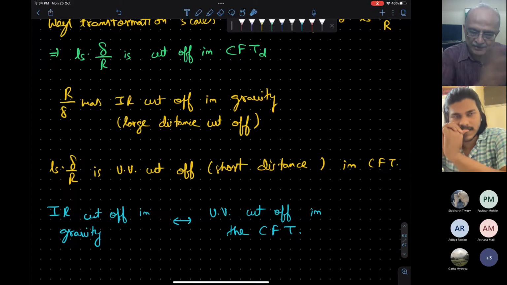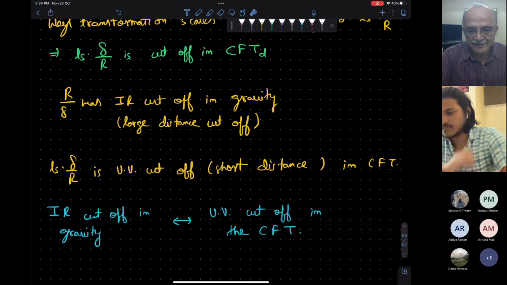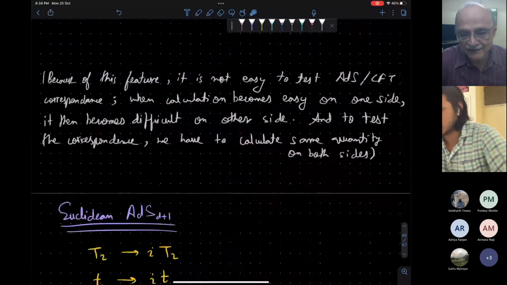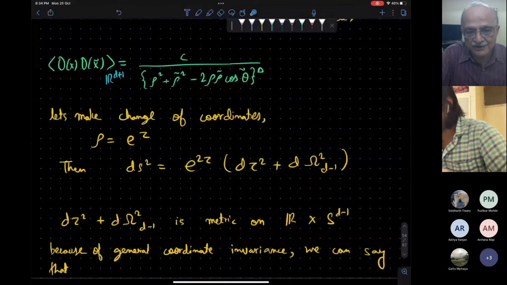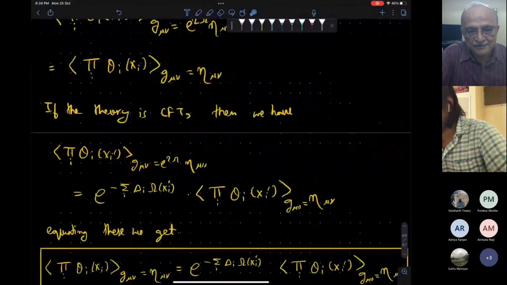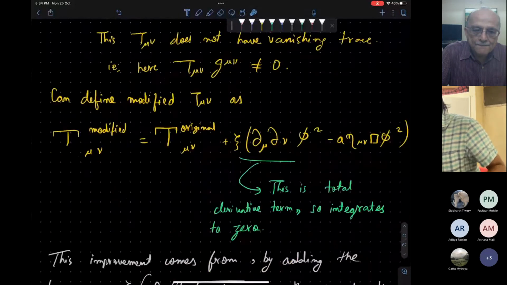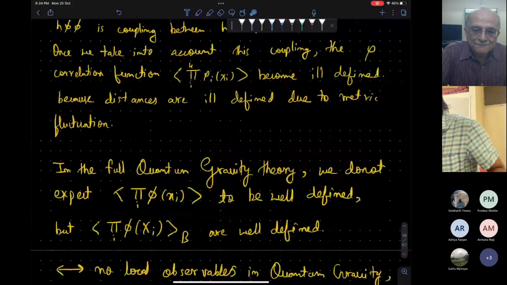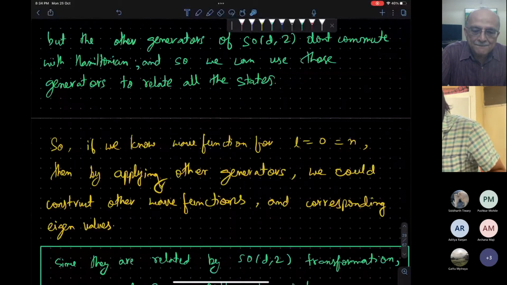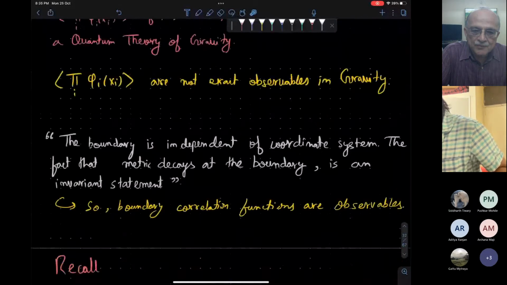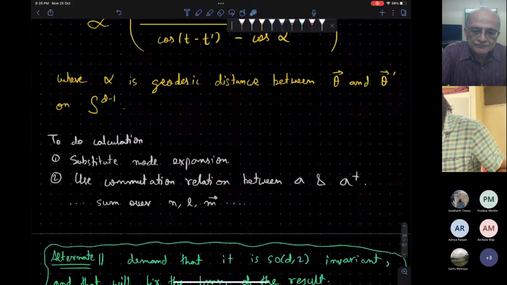On the gravity side also you are scaling out the Weyl factor. What was it? Can you go back to the gravity side of the correlator calculation? Gravity side of the correlator calculation. Yeah. Gravity side. Yeah, this is the result.